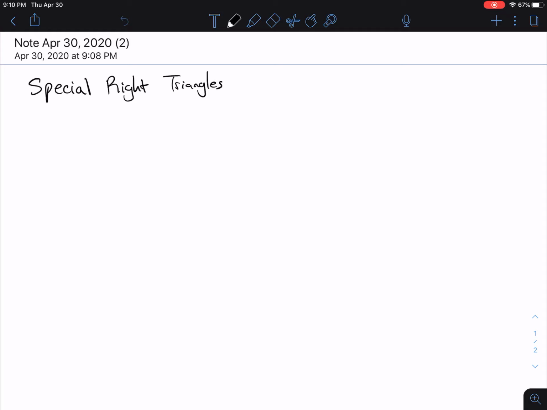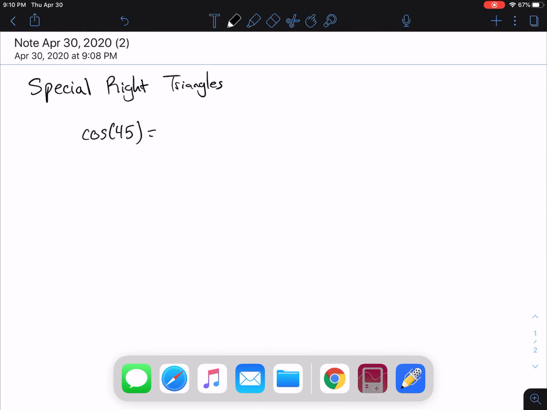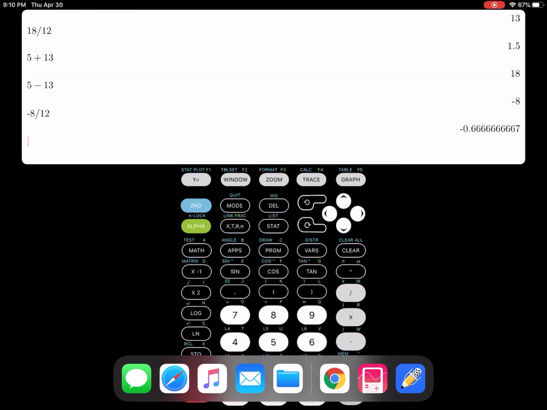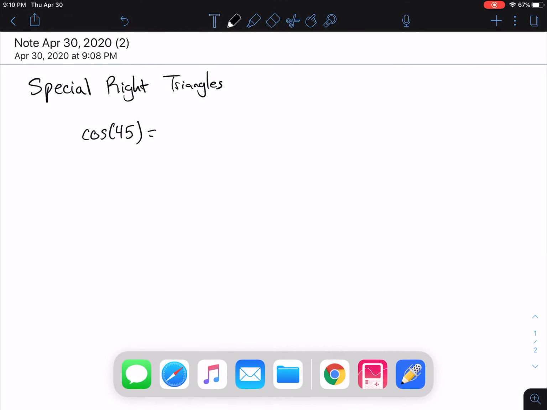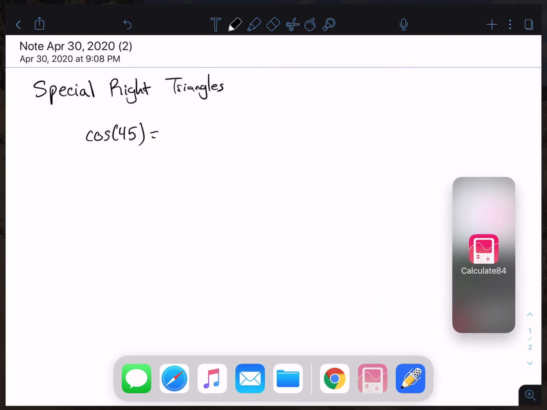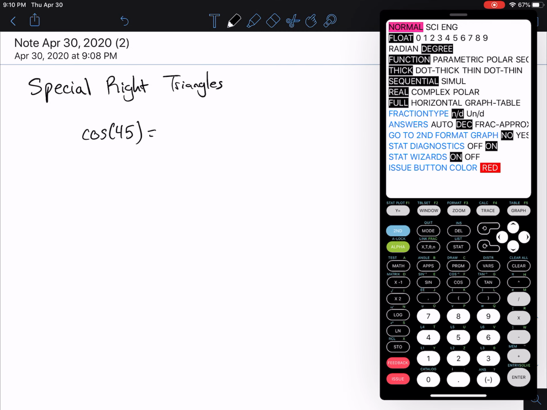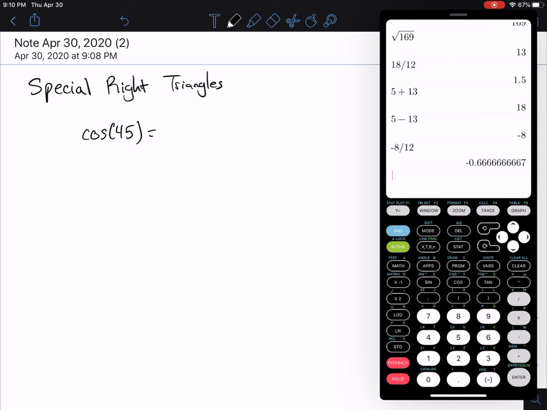This is not just a geometry topic, but it leads us into a discussion of something known as exact values. Now, real quick, just to highlight that, if I were to ask you what the cosine of 45 degrees was, every single one of you could pull up your calculator. Make sure your mode is in degree mode, and you would plug in the cosine of 45. And you'd get this crazy decimal here. And that's great. But what if I told you that that answer was totally incorrect?